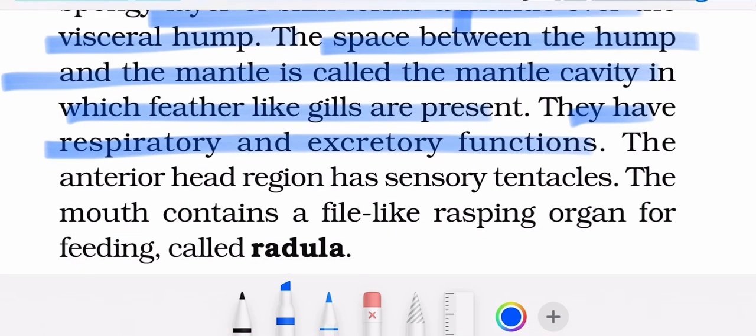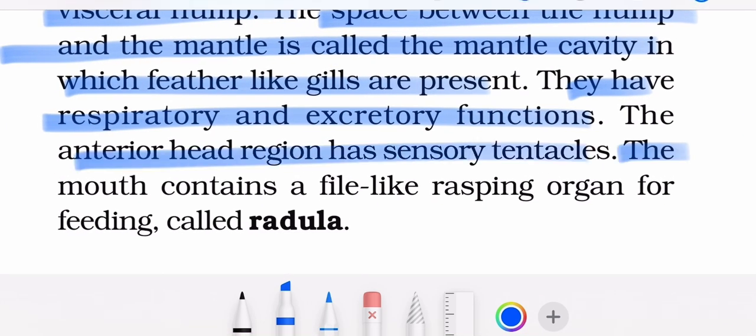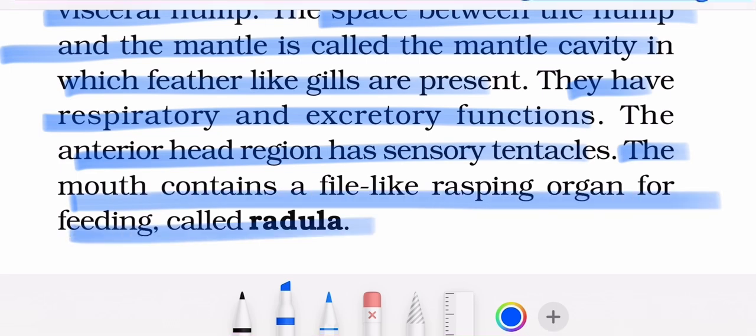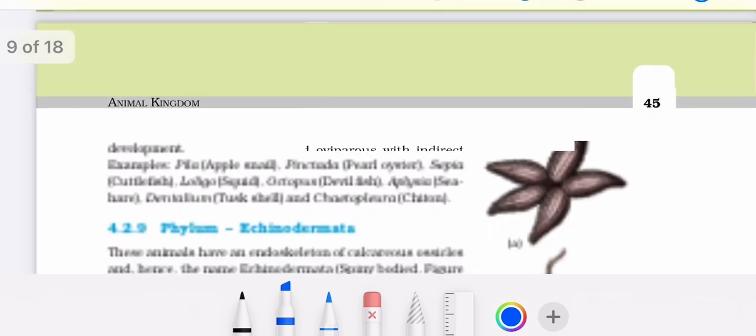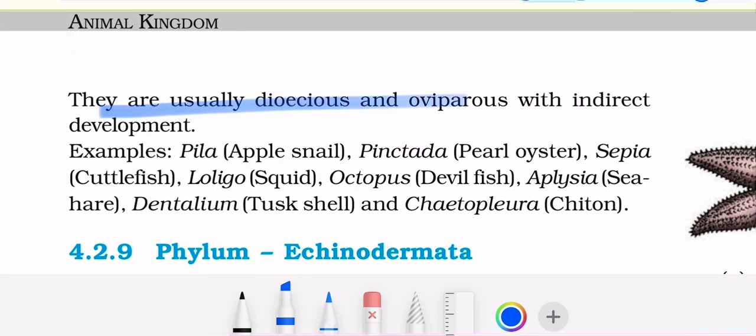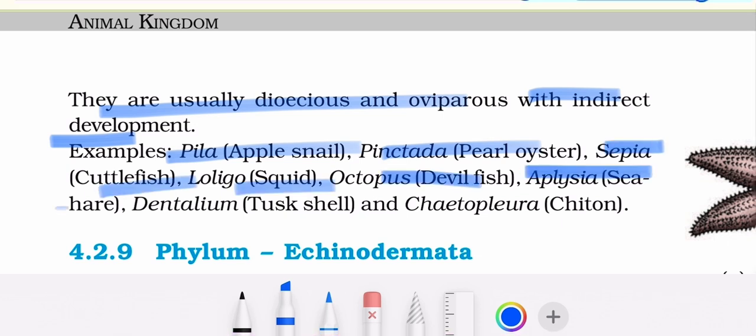They have respiratory and excretory functions. The anterior head has a sensory tentacle. The mouth has a file-like grasping organ for feeding, that is called radula. They are usually dioecious, oviparous with indirect development. Examples are: Pila, apple snail, Pinctada, pearl oyster, Sepia, cuttlefish, Loligo, squid, Octopus, devilfish, Aplysia, sea hare, then the Dentalium, tusk shell, and Chaetopleura, chiton.